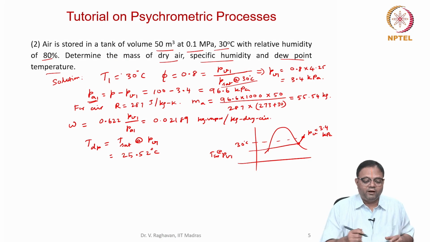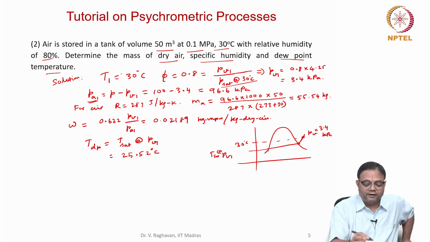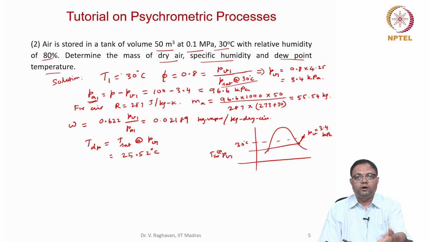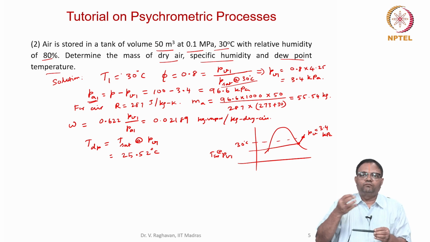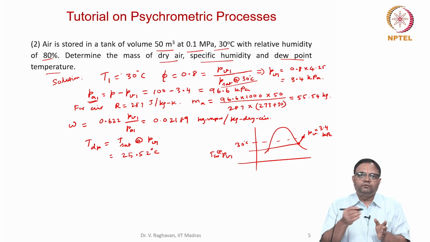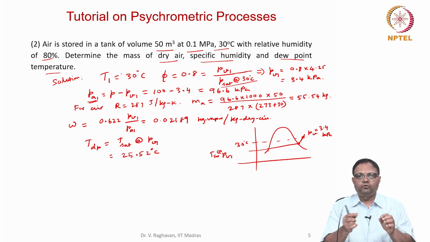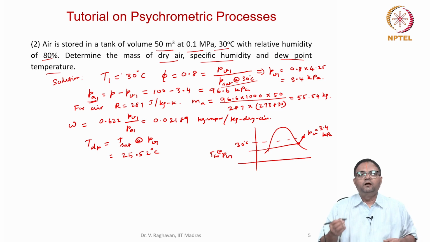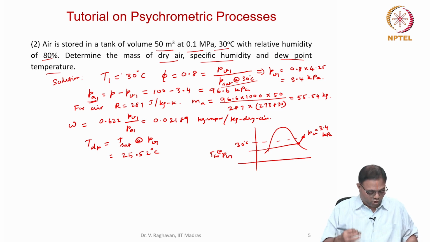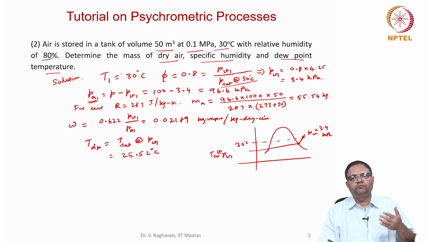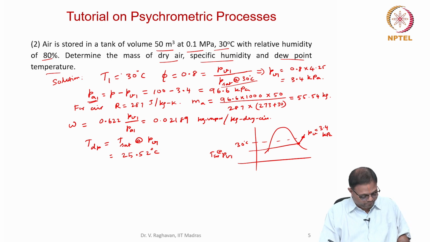So this is about this problem where you can see that in a simple manner we can calculate. Only by steam tables you can do this calculation, and more accurate values will be got. But if you use the chart, you have to be very careful in interpolating, because you have to put a scale perpendicular and see the number of divisions and where the particular point comes. By pixels you have to slightly interpolate and get it. It's slightly tedious, but approximate values can be very easily taken in one shot. In some problems, we have to really use the chart only. It is very easy to do that, or else you have to end up in an iterative procedure.